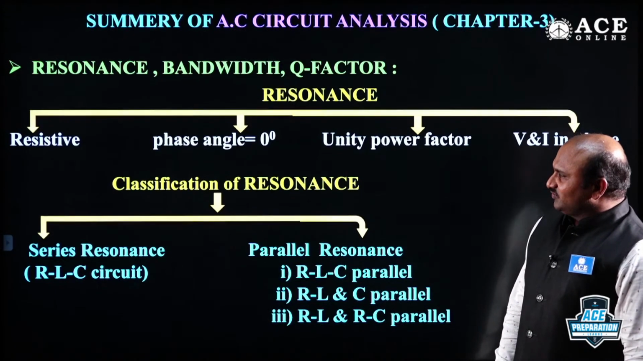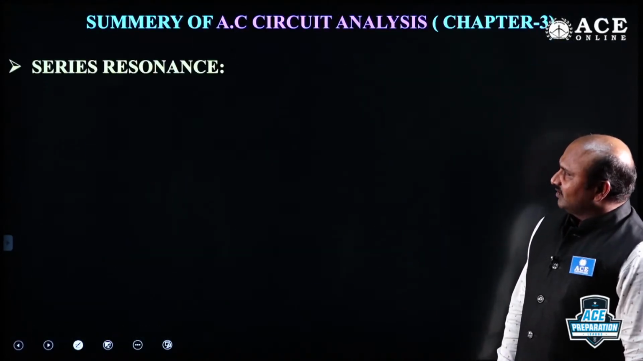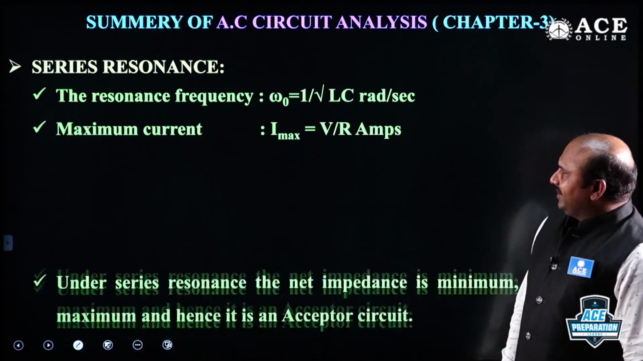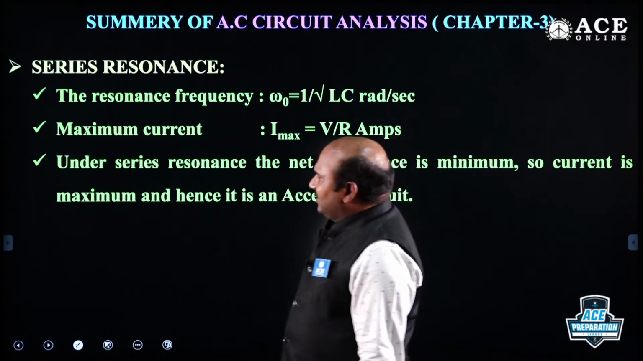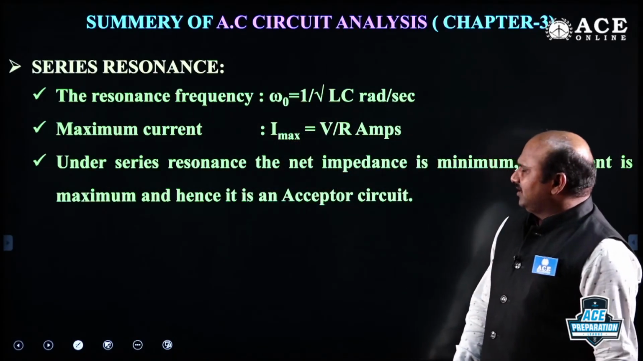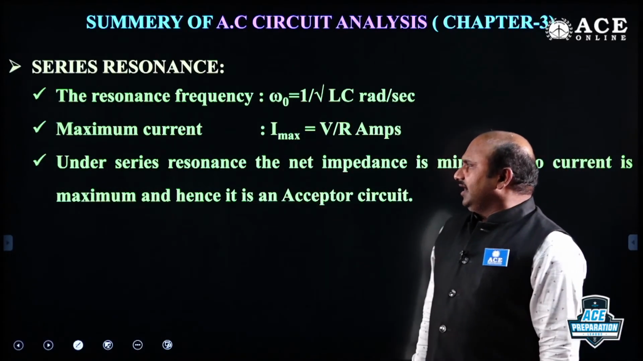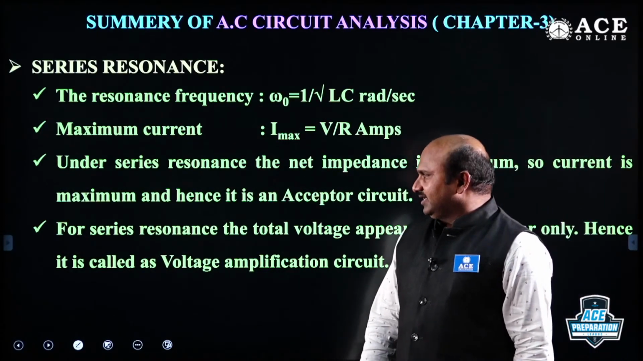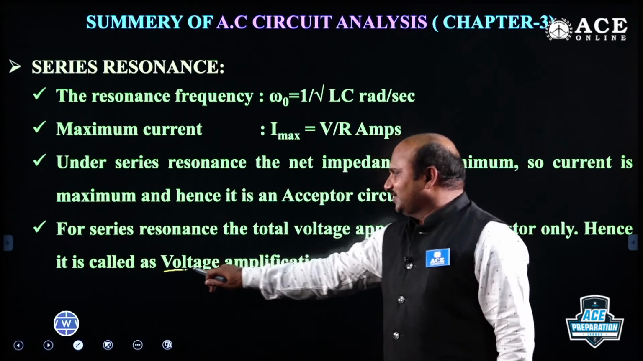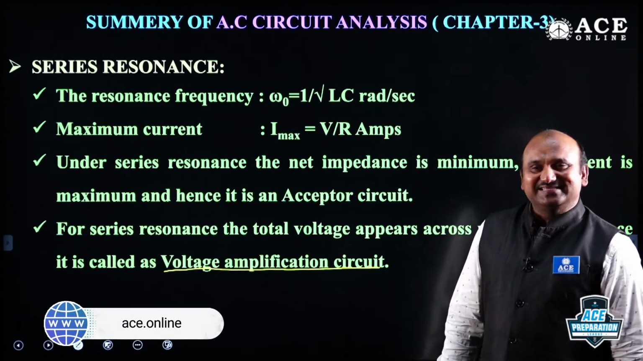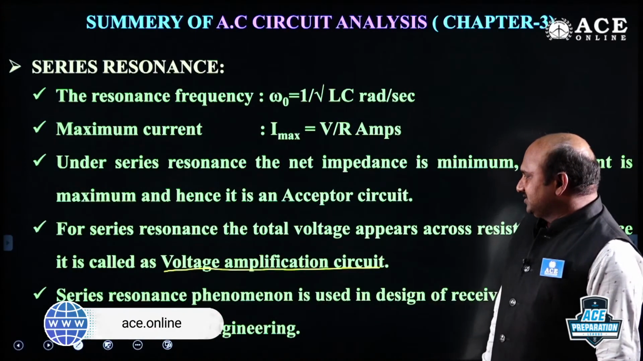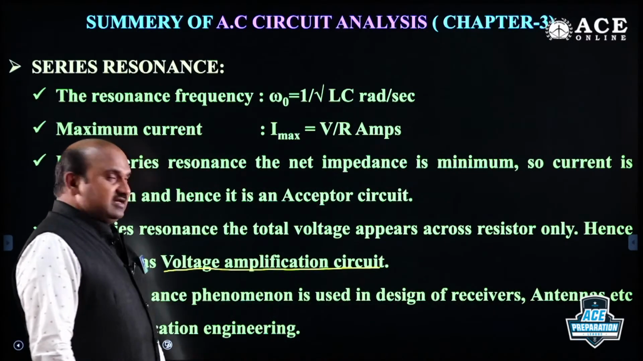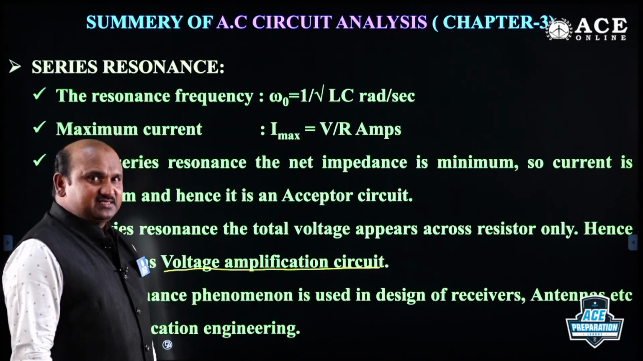Now, some of the factors we need to take under series resonance. If we take series resonance, omega naught is equal to 1 by root LC and maximum current is equal to V by R. See this one. Under series resonance, the net impedance is minimum and the current is maximum, and hence it is an acceptor circuit. For series resonance, the total voltage appears across the resistor only, hence it is called a voltage amplification circuit. This is also very important. Series resonance is used in the design of receivers, antennas, and in communication engineering. These are the applications.